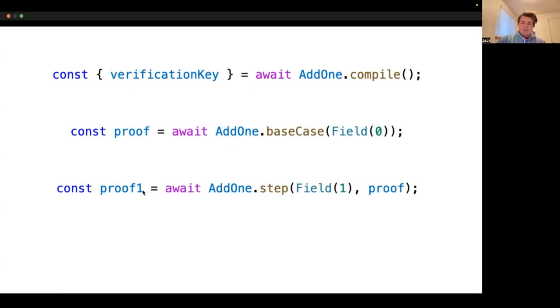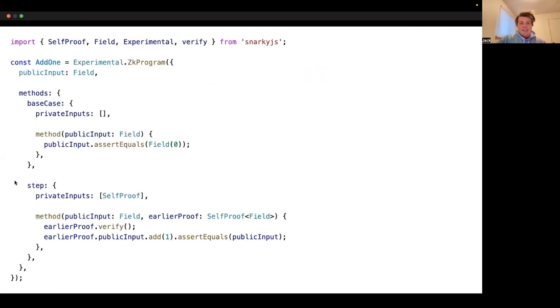And we can kind of see what this looks like. When we take the base case and run it, we get a proof where public input is equal to 0. Then when we pass this proof into the step method and also pass in a public input of 1, we check that the public input of 1 is equal to the public input on the proof that we passed in plus 1. And if that holds true, then we get a proof of the step method, but now the public input on this proof is equal to 1 instead of 0.